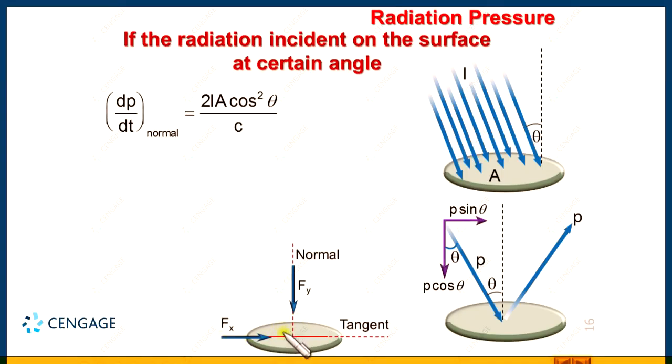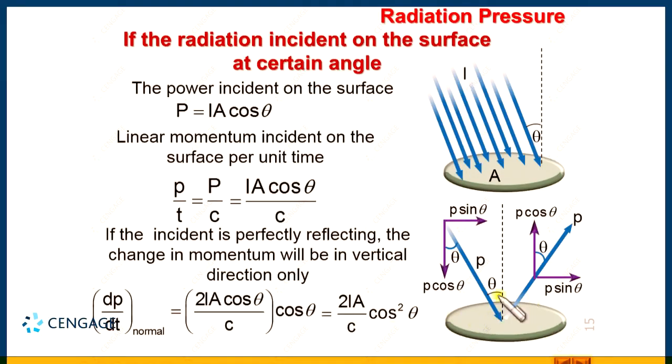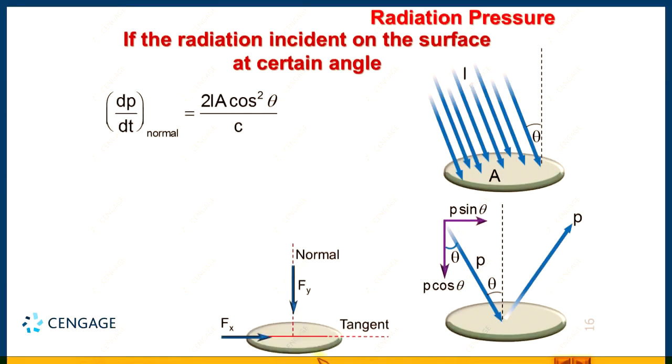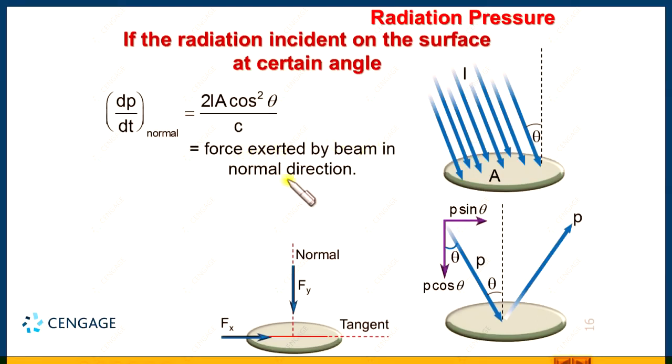And we know there is no change in the linear momentum parallel to the surface, because this is P sin theta, this is also P sin theta. That means parallel to the surface Fx will be 0, and the normal force is equal to 2IA cos square theta divided by c. Okay. So, this is the force exerted by the beam in the normal direction.